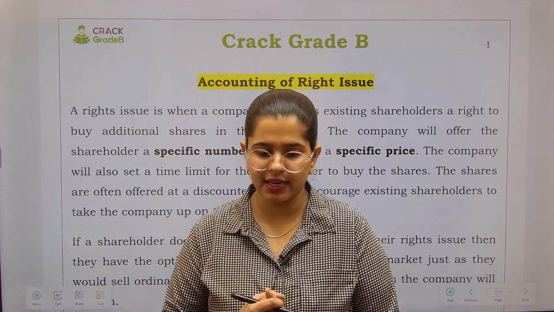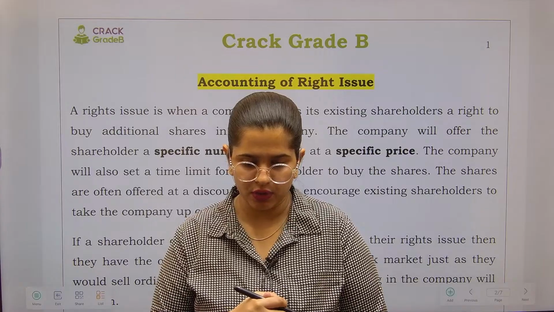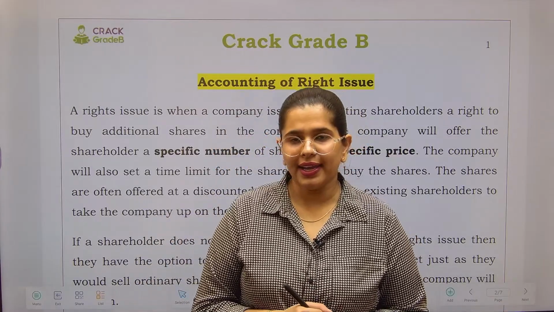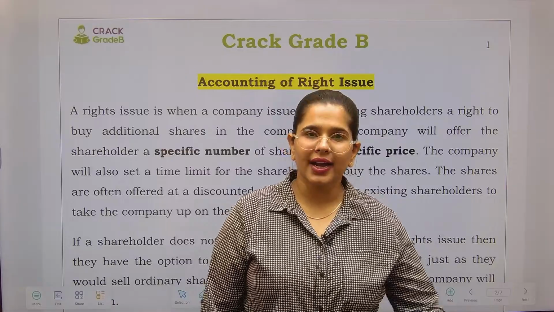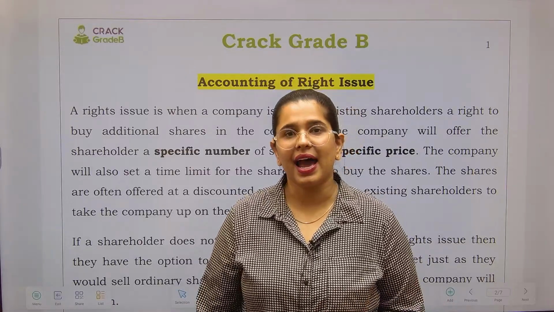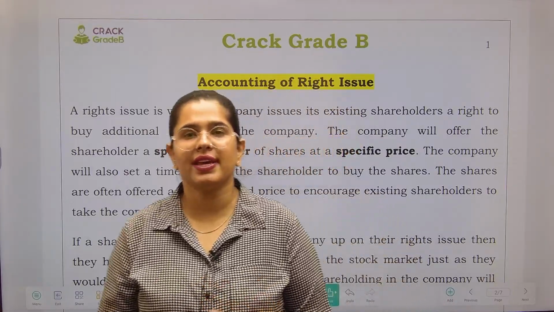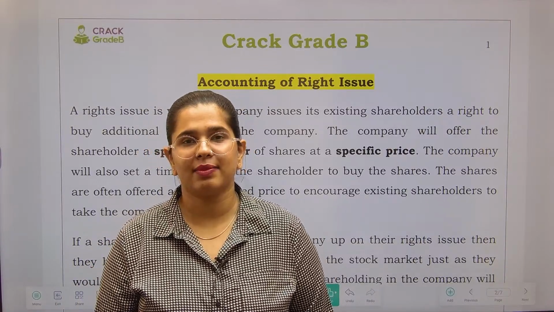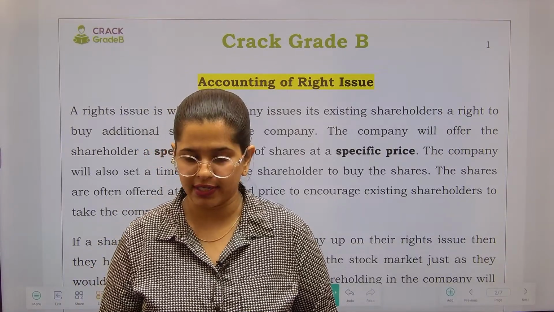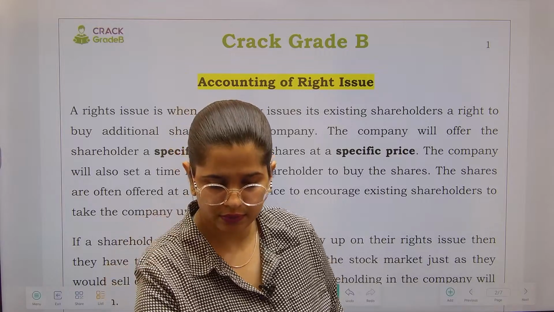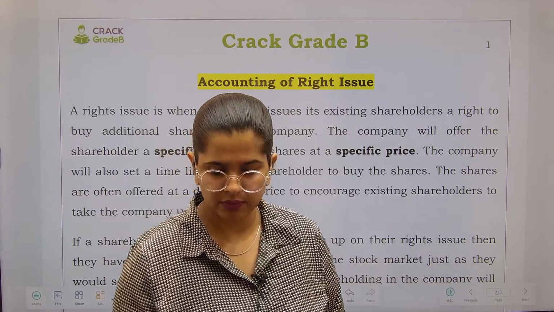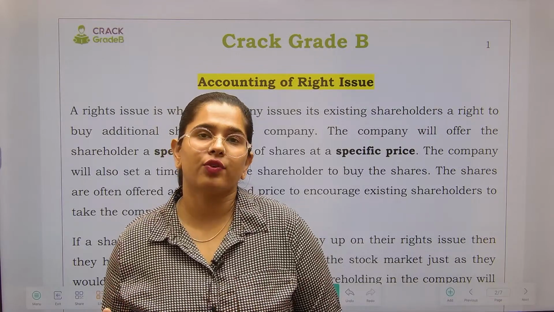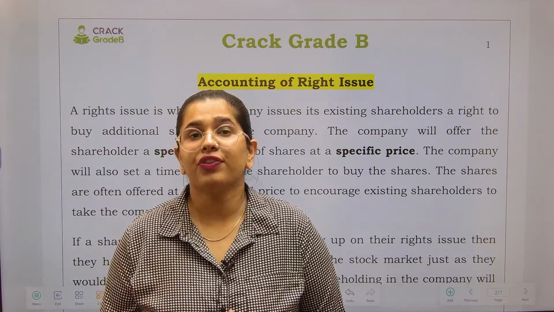Anyways, let's start talking about the accounting of right issue. There are actually three kinds of share issue that can happen. Number one is the fresh issue of shares. Number two, the right issue of shares. And number three, the bonus issue of shares. Bonus shares are issued free of cost.